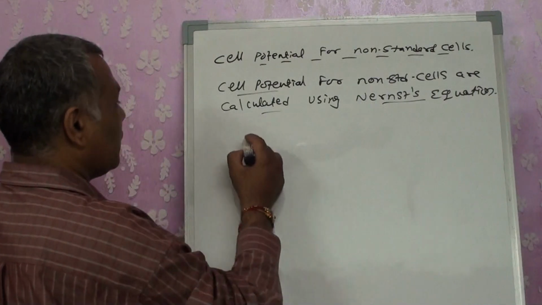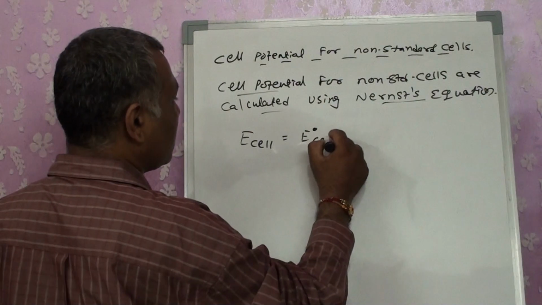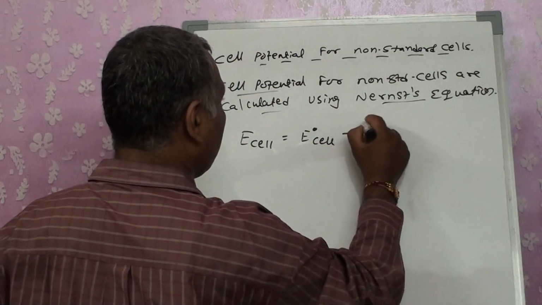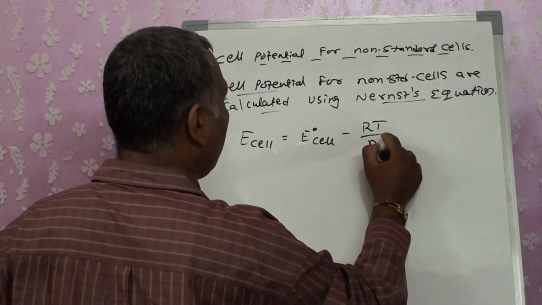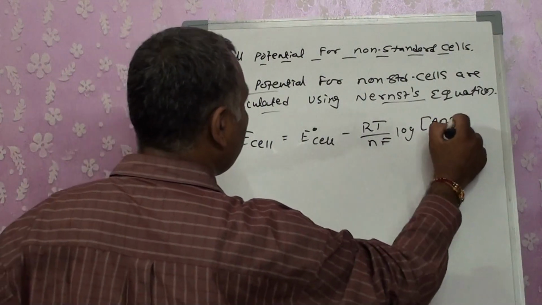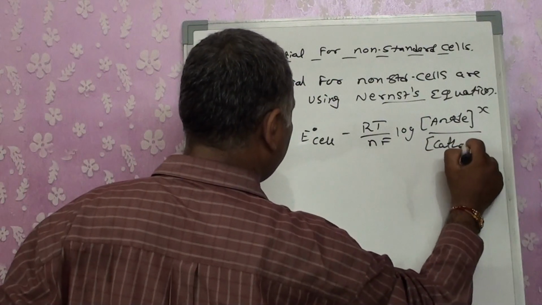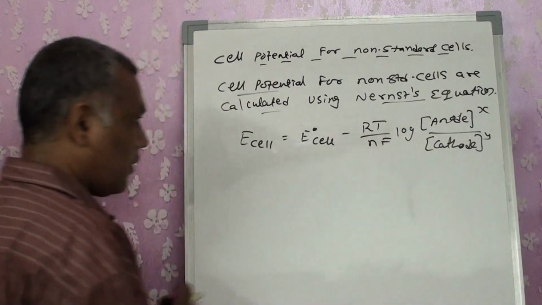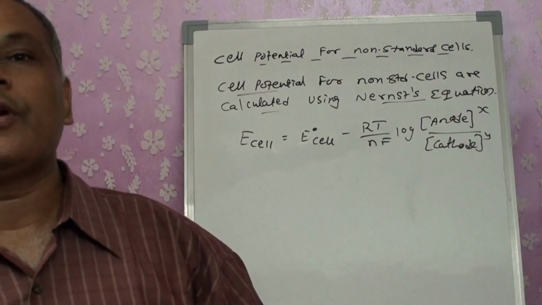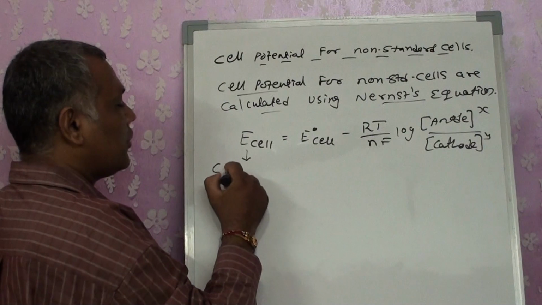Now, what is the Nernst equation? E cell is equal to E naught cell minus RT by nF log of concentration of anode by concentration of cathode. Now, what are these terms? First of all, we will try to understand each and every term, and then we will go into the detail of it. Now, first of all, this is known as